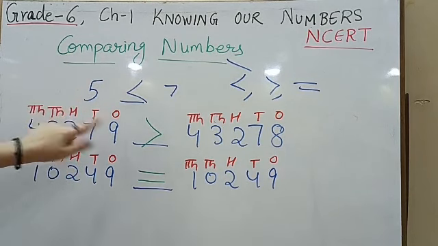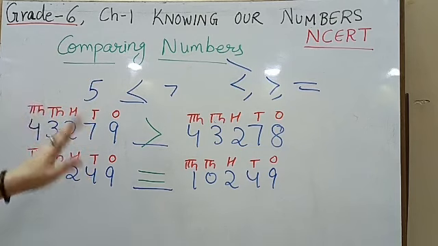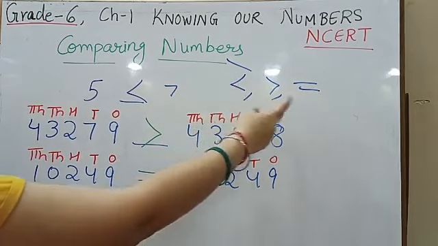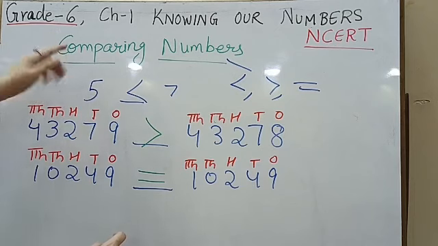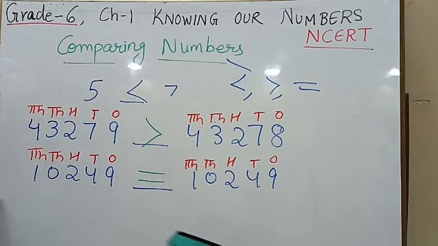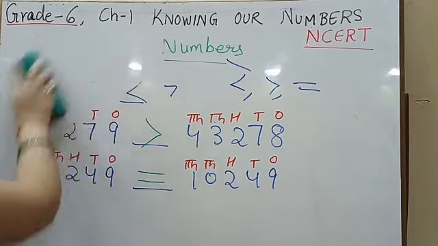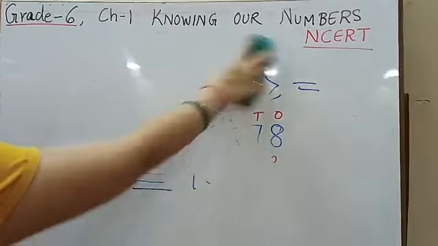Remember, the first step is to count the number of digits. Then you are going to start the comparison from the highest place value moving toward the lowest place value. These signs are very important. Why have we done this comparing numbers? Reason, because the next topic that we are going to start is arranging the numbers in different orders.